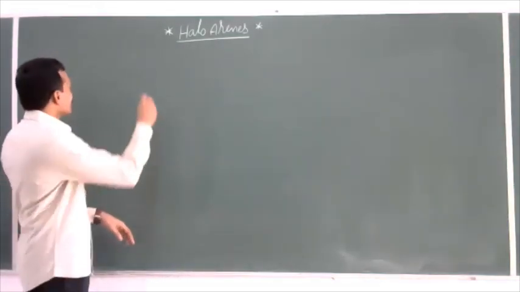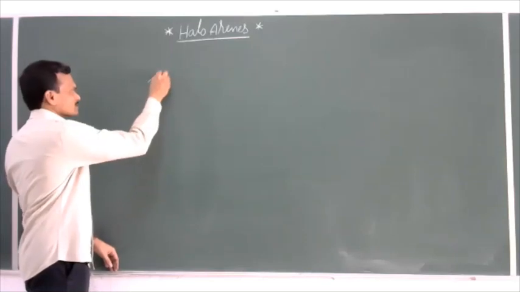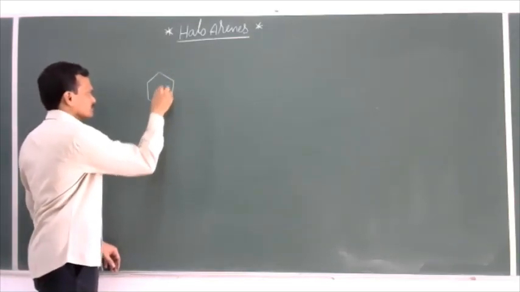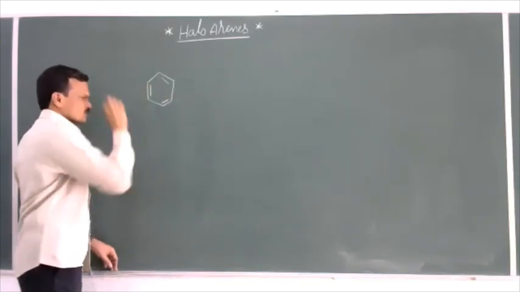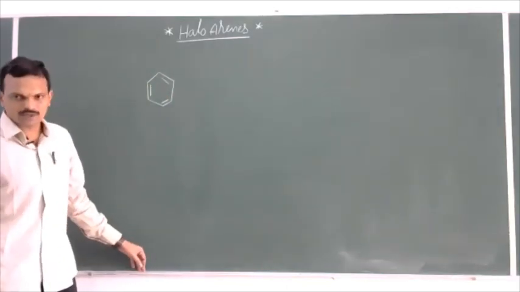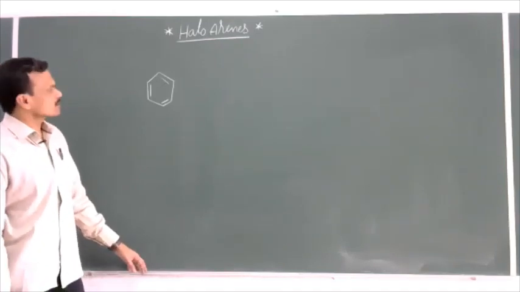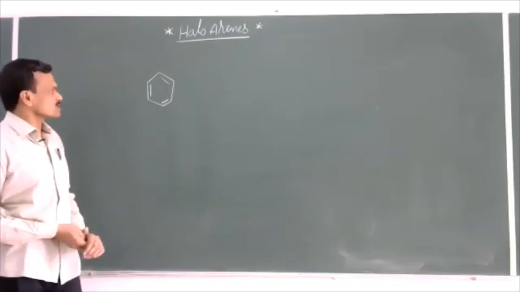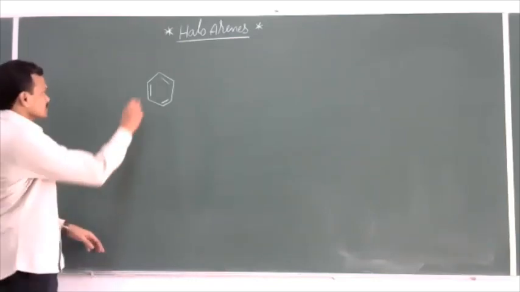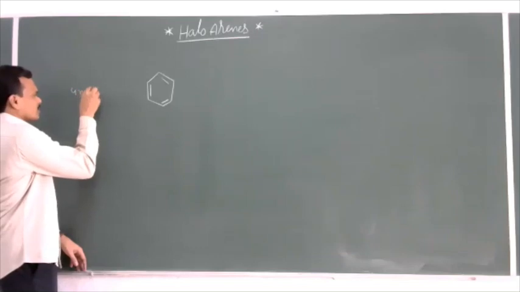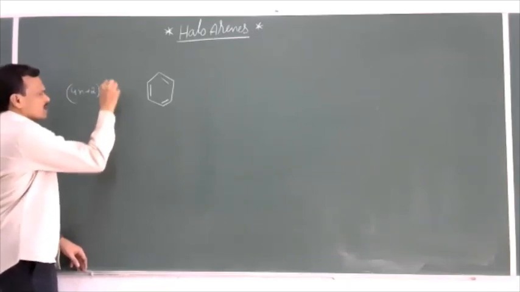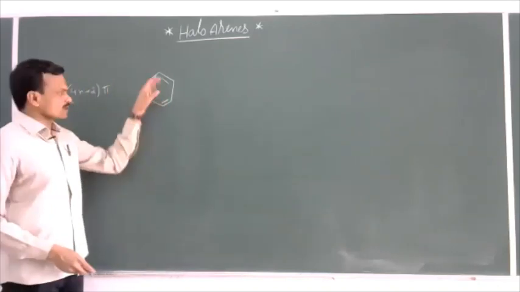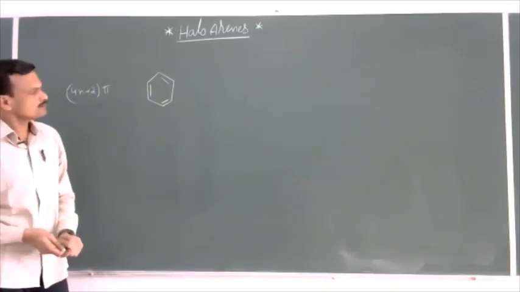Arenes are nothing but aromatic compounds. Benzene. So benzene is an aromatic compound. The condition required for aromaticity is that the given compound should be planar or nearly planar, and it should contain 4n plus 2 pi electrons. This benzene is a planar molecule containing 4n plus 2 pi electrons which are in conjugation. So it is an aromatic compound.